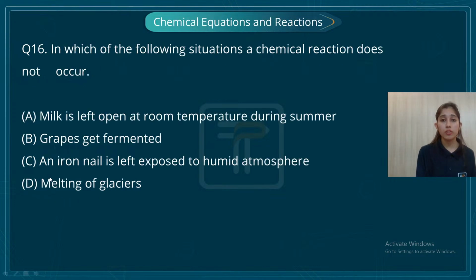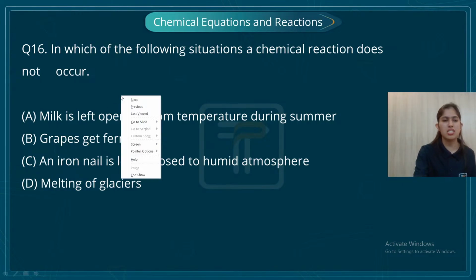Okay, so in which of the following situations does a chemical reaction not occur? When milk is left open at room temperature during summer, a chemical reaction occurs. Milk gets curdled, right? So this is a chemical reaction. Grapes get fermented. Again, this is a chemical reaction. An iron nail is left exposed to humid atmosphere. We know that iron, when it is exposed to humid atmosphere, undergoes corrosion. So this is also a chemical reaction. Corrosion is a chemical reaction.